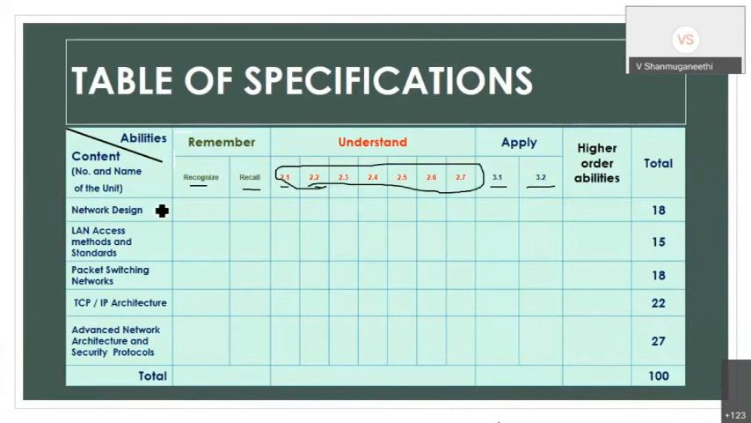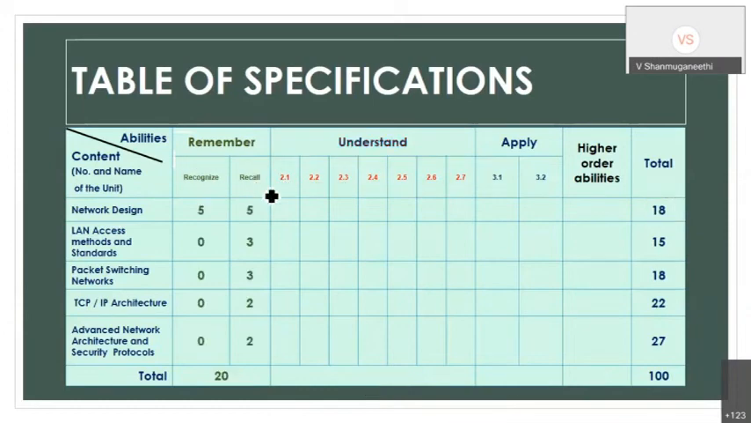Now I have to fill in the values. In unit 1, I said 18 marks. Here it is 20% in the subject, here it is 60%, and here it is 20%. Higher ability is 0%. So in unit 1, I have to say how much recognize I want to give and how much recall I want to give. That is the way we put the values. So 5, 5, then I will go to recall in the hierarchy.